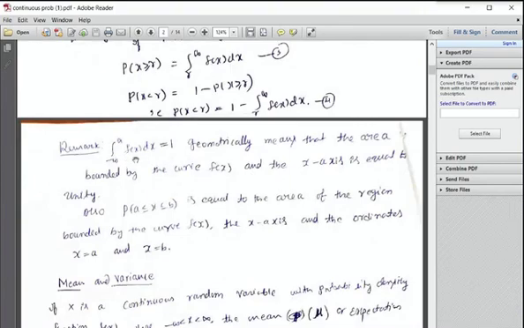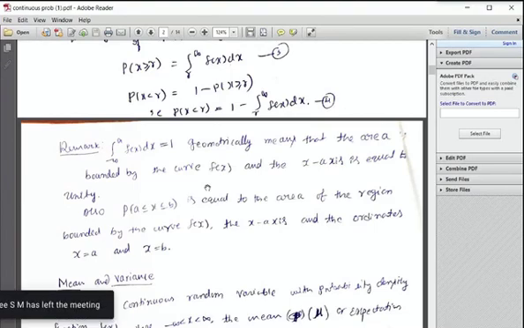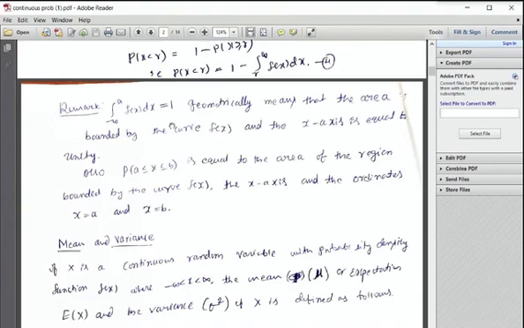The integral from minus infinity to infinity of f of x dx means what? That the total integral value is 1, that is, the area of that region is 1. So the integral from minus infinity to infinity of f of x dx equal to 1 geometrically means that the area bounded by the curve f of x and the x-axis is equal to unity. The curve f of x is a bell-shaped curve, which we studied in normal probability distribution. We'll come to it later. So the total area is 1.